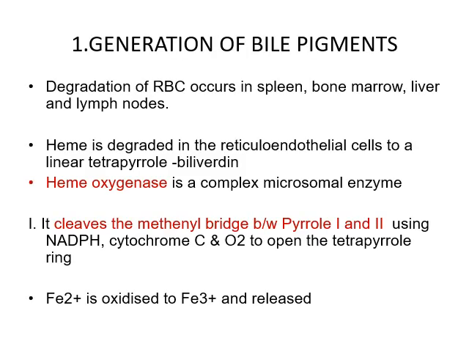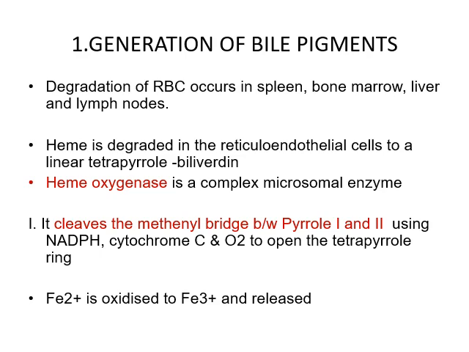So we know that the lifespan of RBC is 120 days. After 120 days, what happens to this RBC? This degradation of RBCs occurs inside the spleen, bone marrow, liver and lymph nodes. First of all, the globin part is detached from the hemoglobin molecule, enters the amino acid pool and can be reutilized.